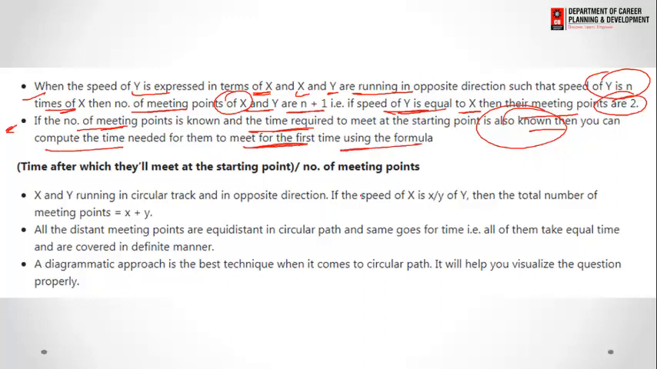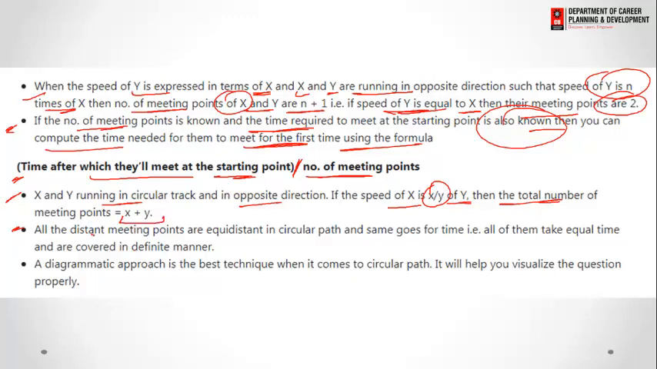And what is the formula? The formula is the time after which they will meet at the starting point divided by the number of meetings they have on the track. Now the next is x and y running on a circular track in opposite directions. If the speed of x is x by y of y, then the total number of meeting points is x plus y.